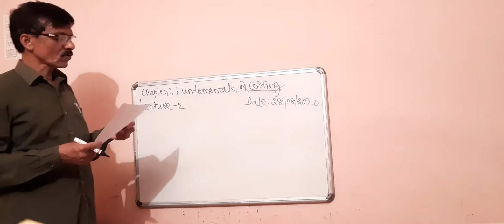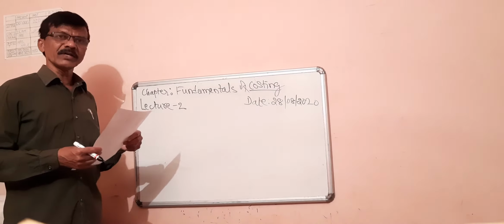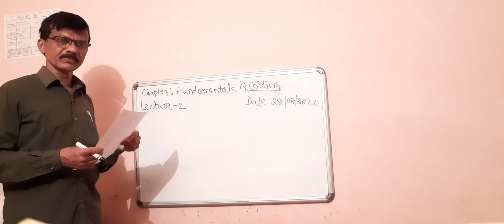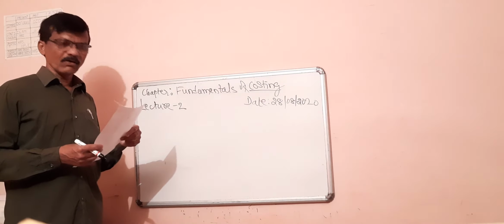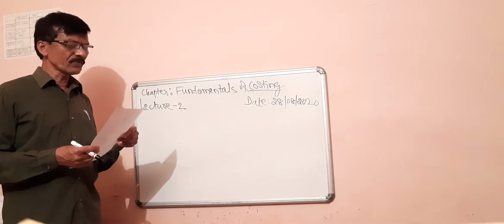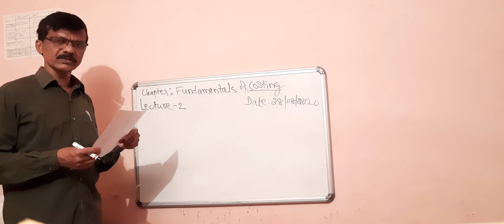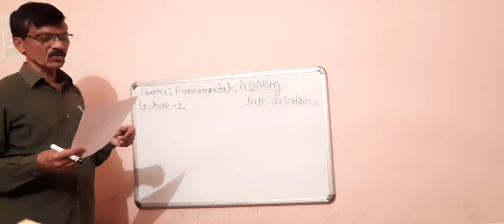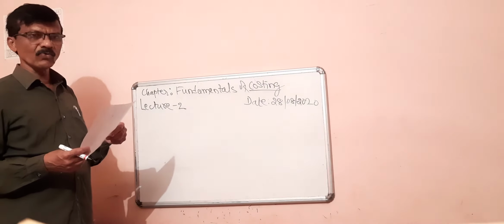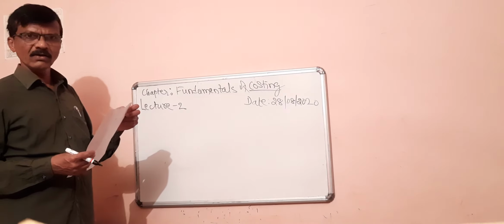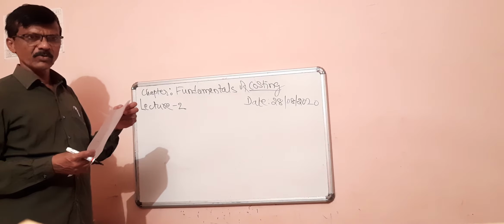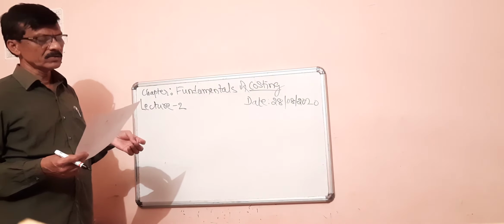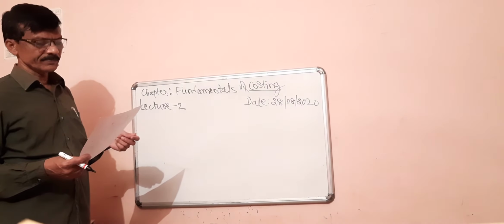Then the second one is cost accounting. Cost accounting includes 4 functions: collection of cost, tabulation of cost, presentation of cost, and controlling the cost. Thus, cost accounting, or it may also be called costing, is the combination of 4 functions: collection of cost, tabulation of cost, presentation of cost, and also controlling of cost.